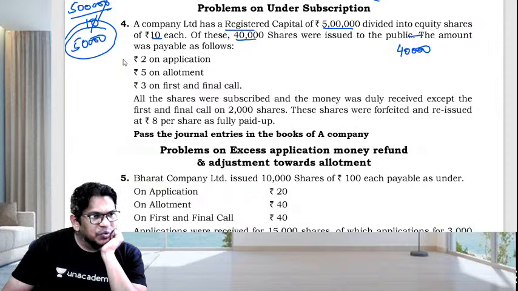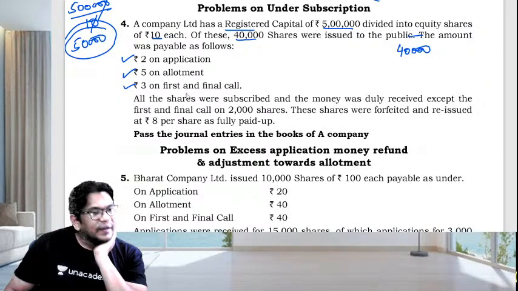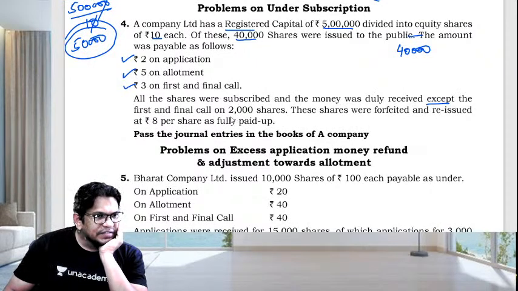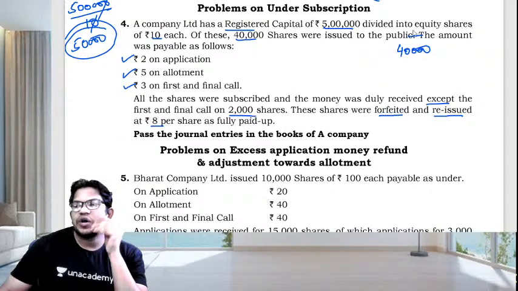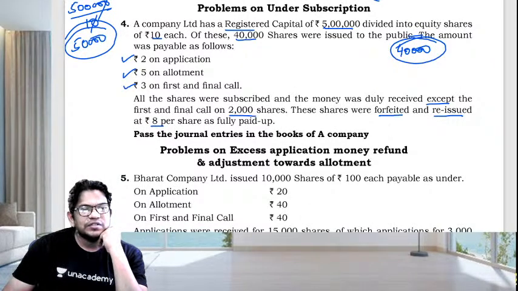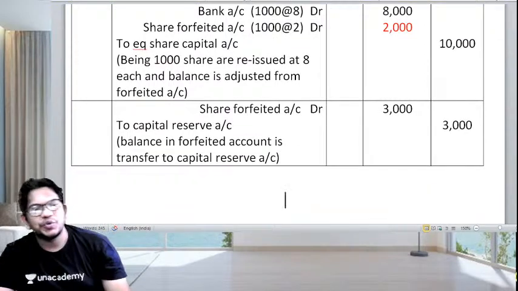The amount was payable 2 on application, 5 on allotment, and first and final call 3. Out of this, all the shares were subscribed and money was duly received, except the first and final call on 2,000 shares. The shares were forfeited and reissued at 8 each. So now guys, we are going to calculate only for 4,000 shares. Let's start now.